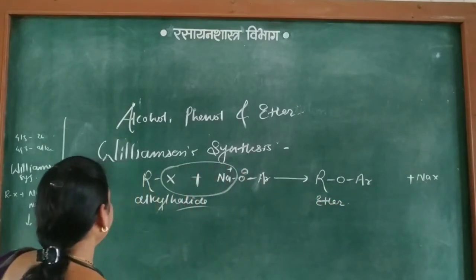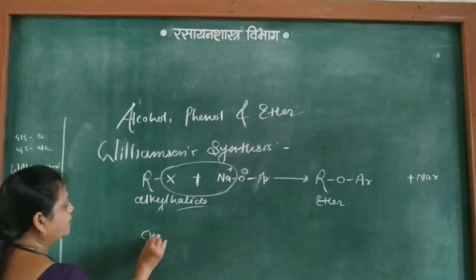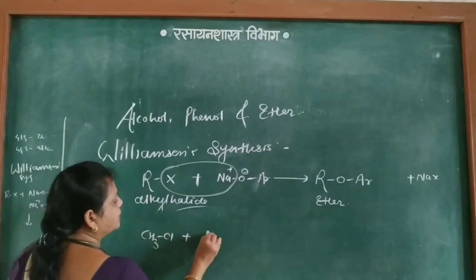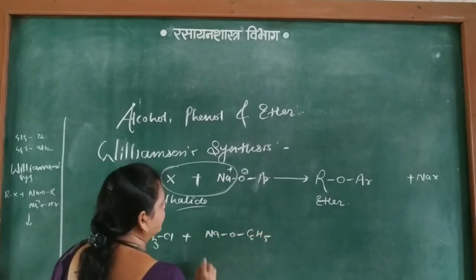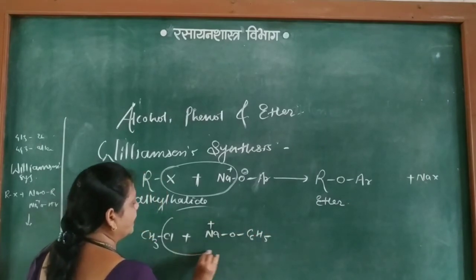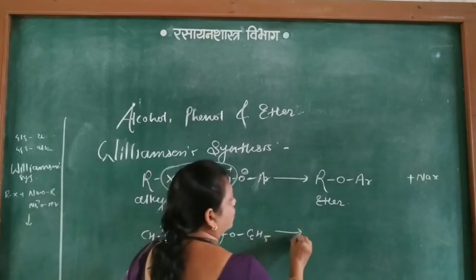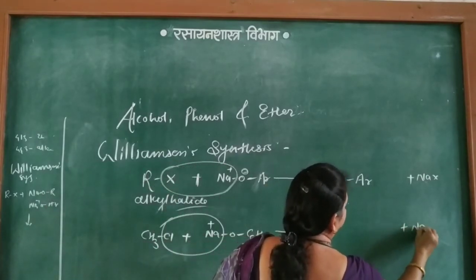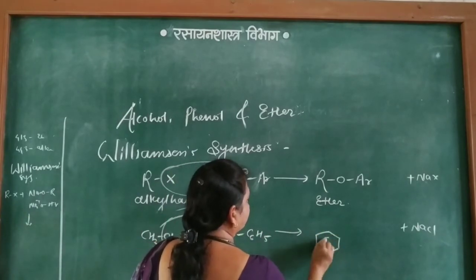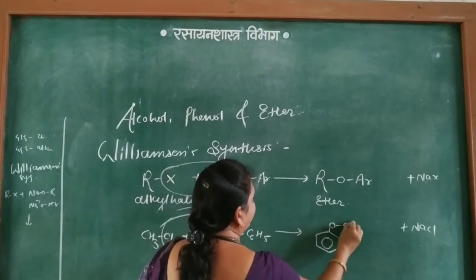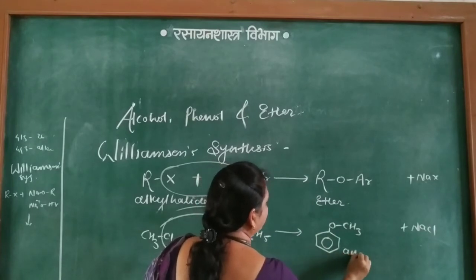For example, CH3Cl plus NaOC6H5, with the benzene ring. Now Na combines with Cl to form NaCl and the remaining is the benzene ring with O and CH3. This is called anisole.